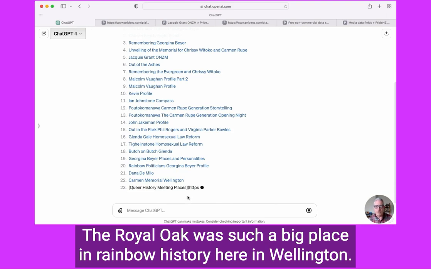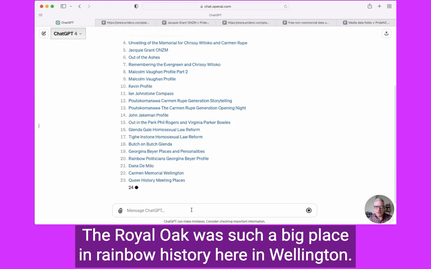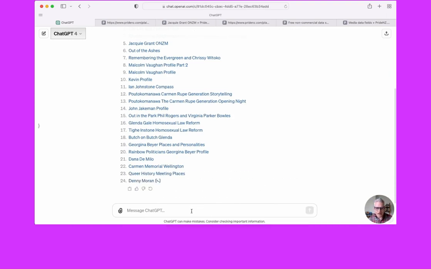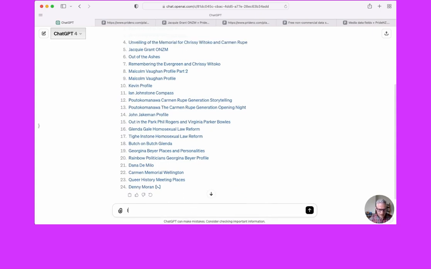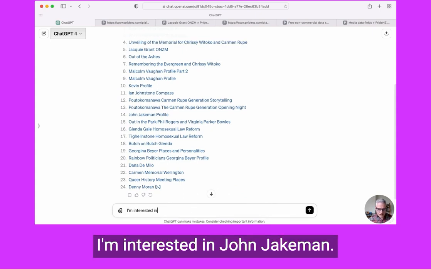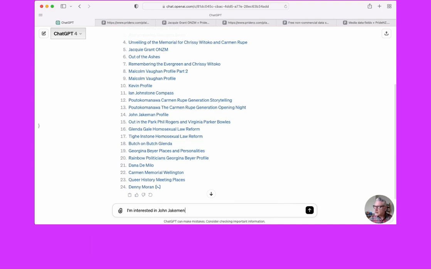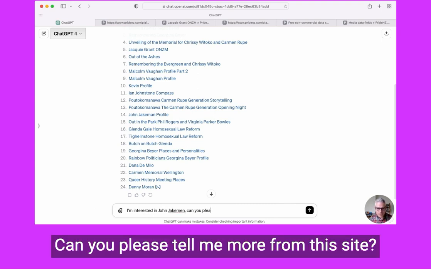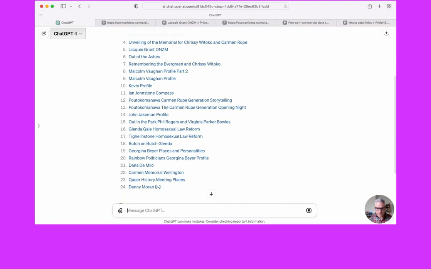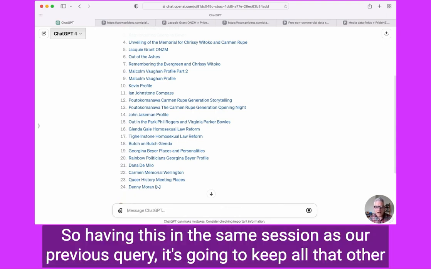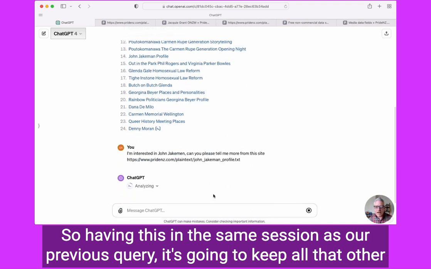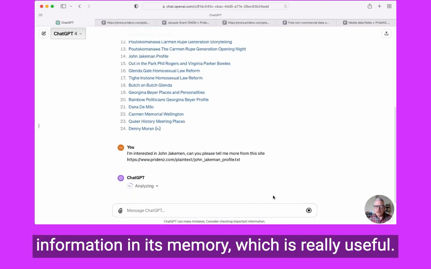The Royal Oak was such a big place in rainbow history here in Wellington. I'm interested in John Jakeman. Can you please tell me more from this site? Having this in the same session as our previous query, it's going to keep all that other information in its memory, which is really useful.